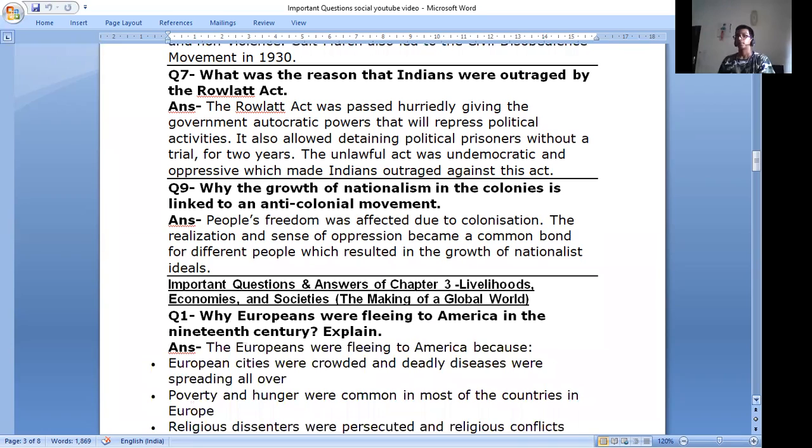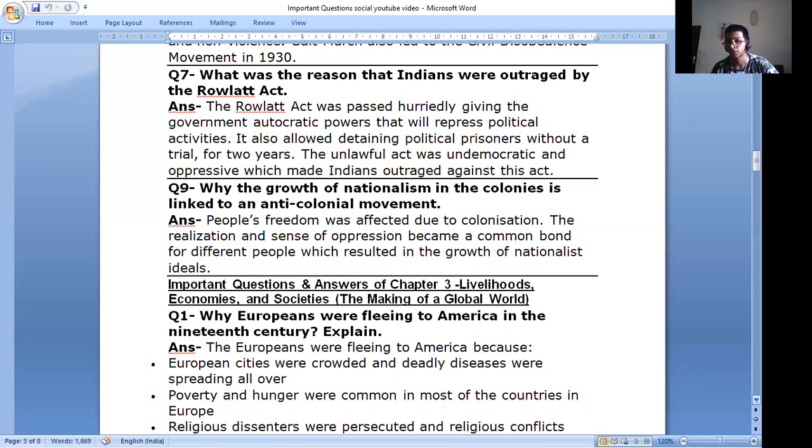Now, guys, the chapter Nationalism in India comes to an end, but it's a very important and interesting chapter too. So please read it and understand the questions, and please learn these questions which I have given. I guarantee you guys that you may get these questions in the board exams. So kindly learn this. Now let's jump on to another topic.